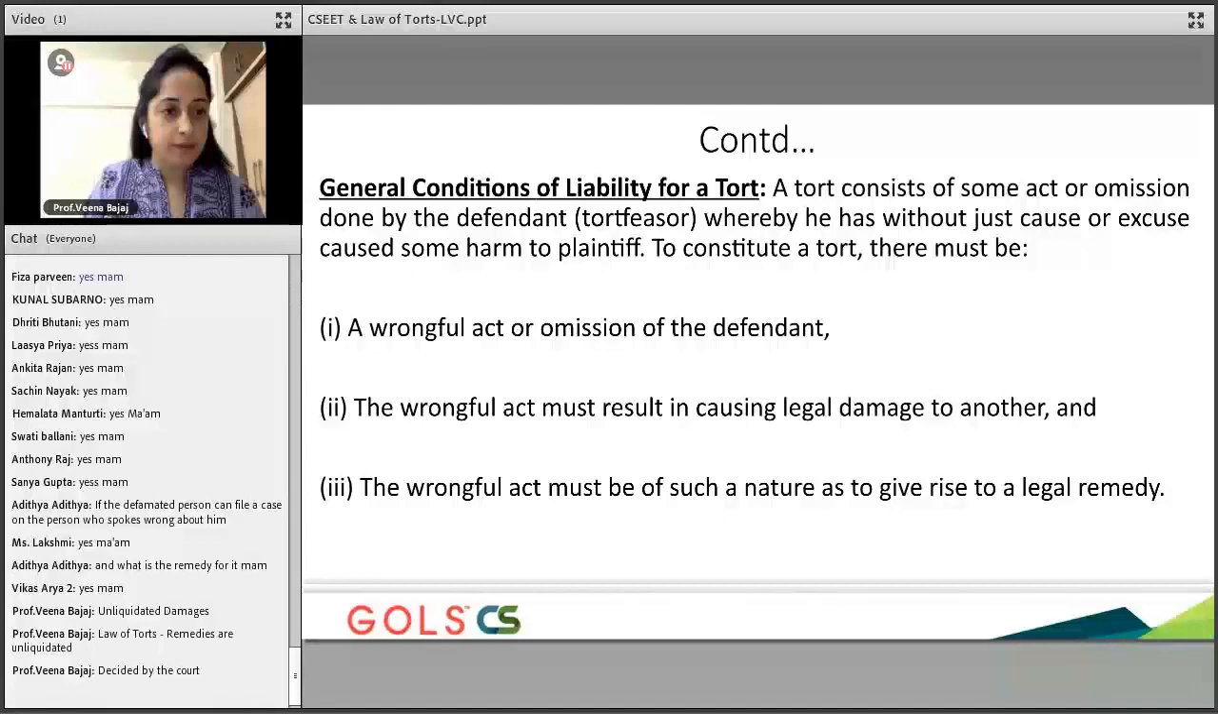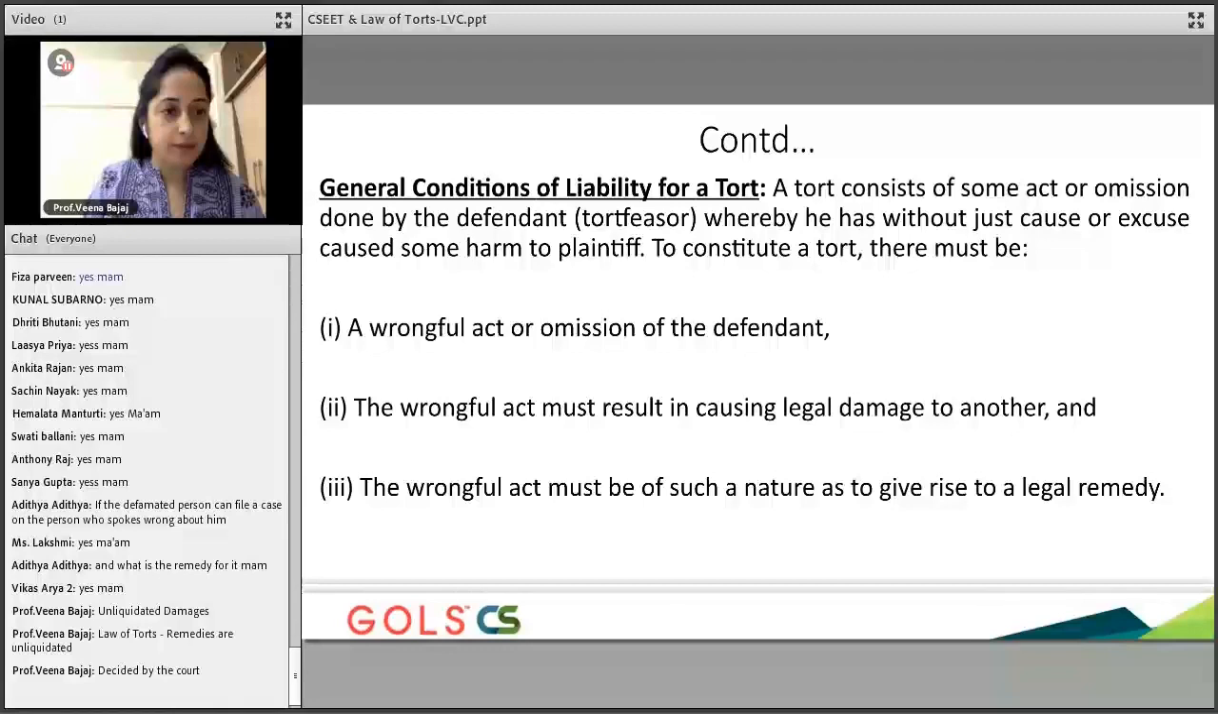Okay, so now let's look at what these three elements are which have to be there. Element number one is a wrongful act. So there has to be a wrongful act. Just take an example of A entering the house of B. Was his action right? Without the permission of the other person, how can you just enter his house? So there is a wrongful act.